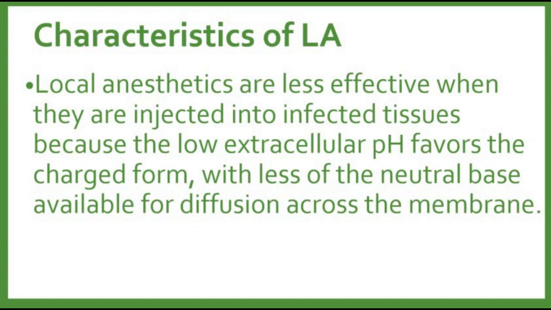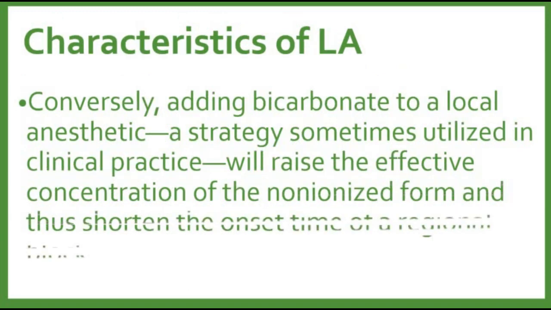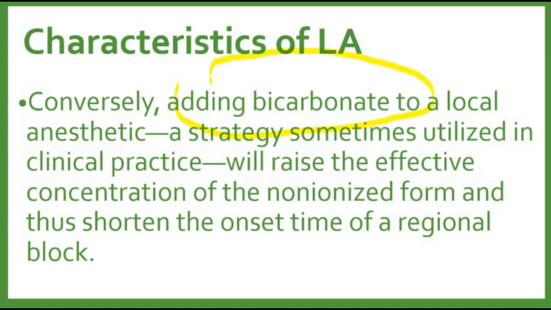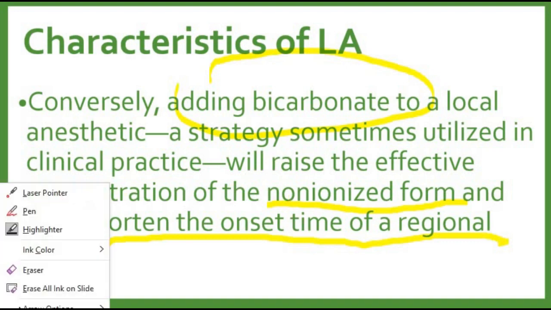If we give it in the cationic form, then it will not penetrate inside the cell, the drug will not diffuse. This is the main reason that usually with local anesthetics we will add bicarbonate. Sometimes bicarbonate is added, which will effectively increase the concentration of the non-ionized form, and that will shorten the onset of the regional block. For a regional block, we need to add bicarbonate to it.